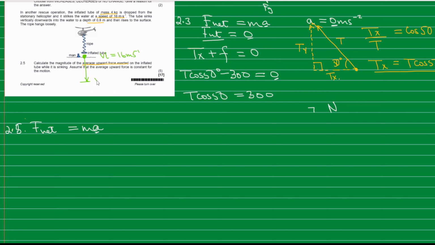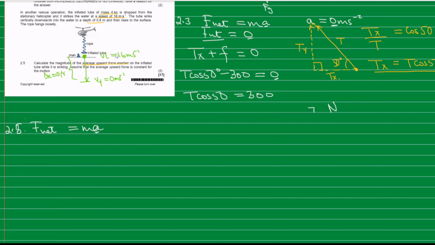That instant we consider to be the final velocity, so our final velocity will be 0 meters per second. Then we are told that it sank to a depth of 0.8. That 0.8 represents our displacement, which is delta x or delta y, which is 0.8.